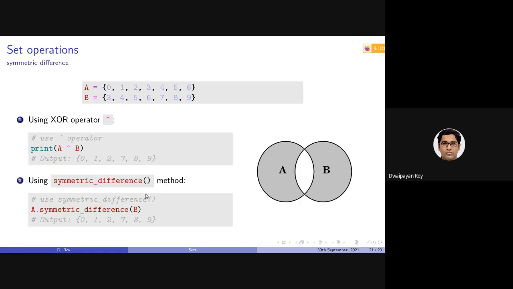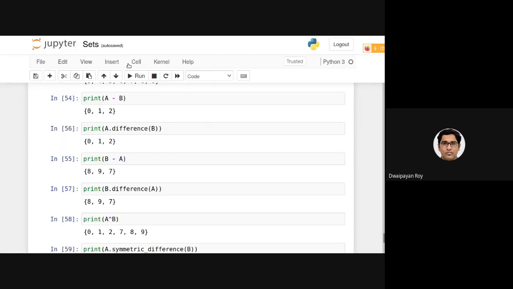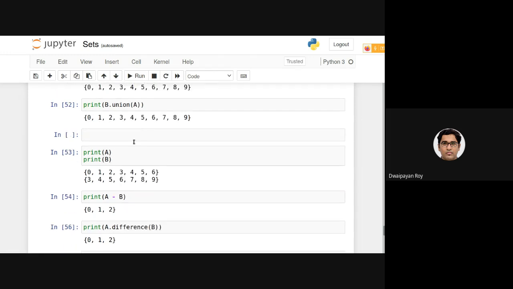Another thing that I want to highlight regarding these set operations: note that none of these operations, either this operator or this function, is actually changing the individual sets. They are remaining the same.